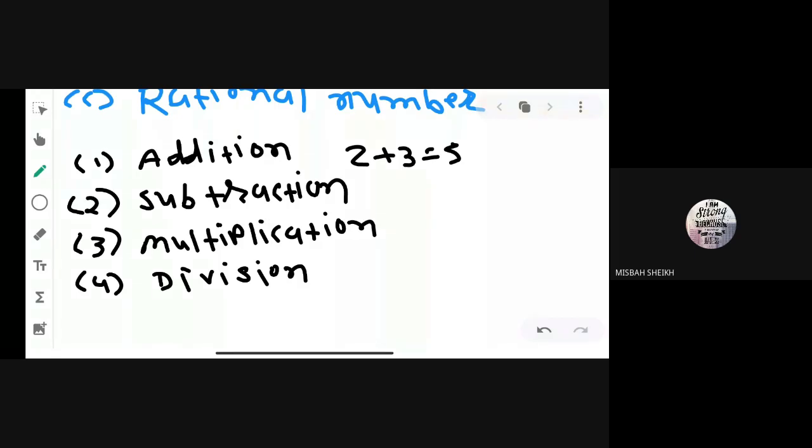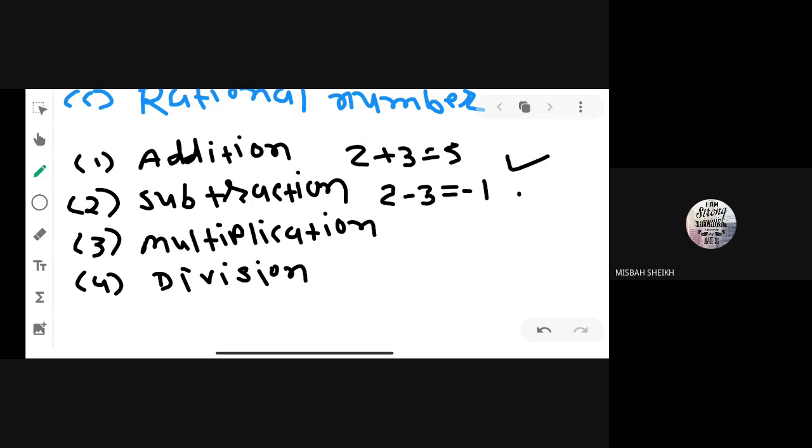Clear? So it means under addition, rational numbers are closure. Now you can see about subtraction. 2 minus 3 is minus 1, and minus 1 is also a rational number. 2 and 3 are rational numbers, then minus 1 is also a rational number.